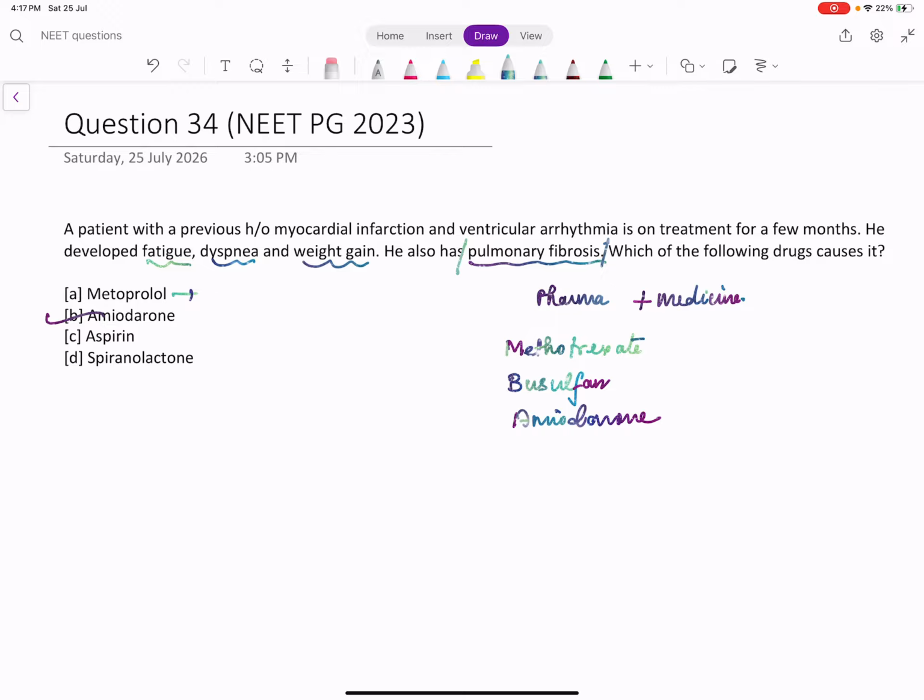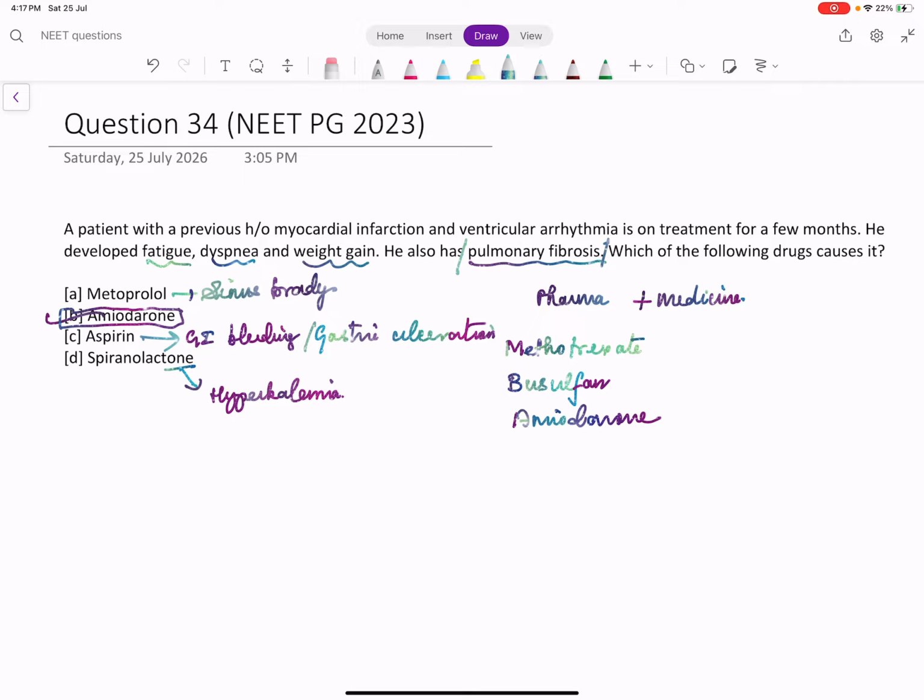We know metoprolol is a beta blocker. It causes sinus bradycardia. Aspirin is an NSAID, non-steroidal anti-inflammatory drug. So its main side effects are GI bleeding and gastric ulceration. Spironolactone, in the last question we discussed, causes hyperkalemia because of its aldosterone antagonist effect. So amiodarone is specific, causing pulmonary fibrosis.